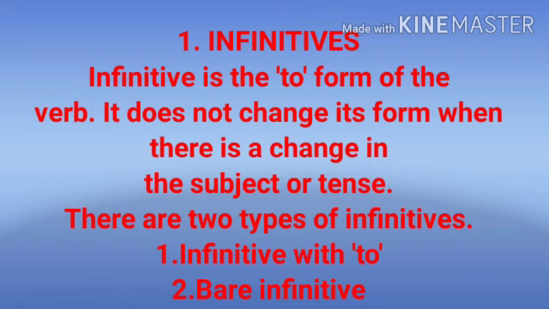First one is infinitives. Infinitive is the to form of the verb. It does not change its form when there is a change in a subject or tense. There are two types of infinitives. 1. Infinitive with to, and 2. Bare infinitive. First we are going to see infinitive with to.